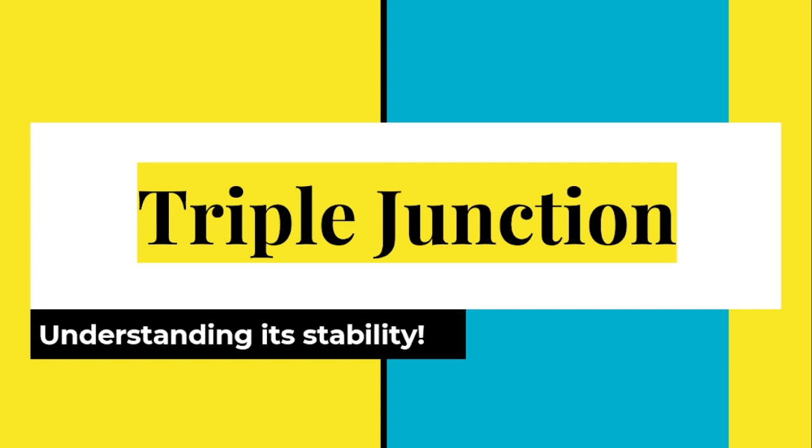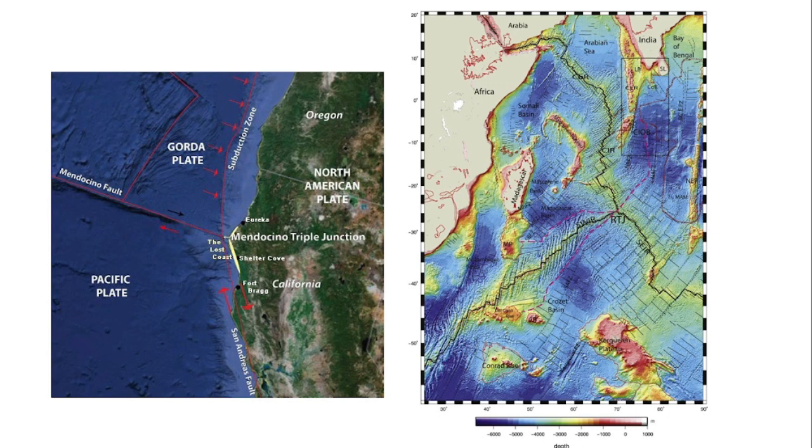Before understanding how we find out the stability, I would like to show you some real examples from across the world. The first one on the left is the Mendocino triple junction between 3 plates, that is the Pacific, Gorda and North American plates. There are 2 strike slip motions and 1 subduction zone. So this is an FFT type of triple junction.